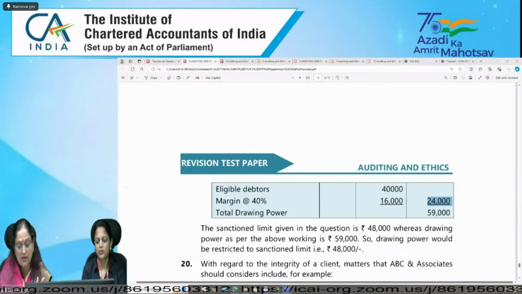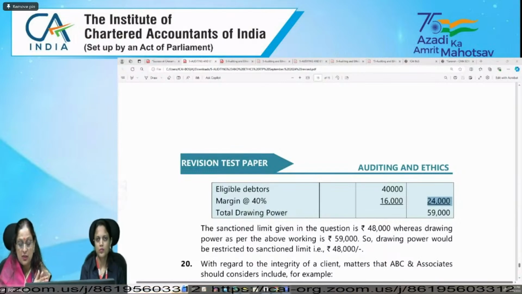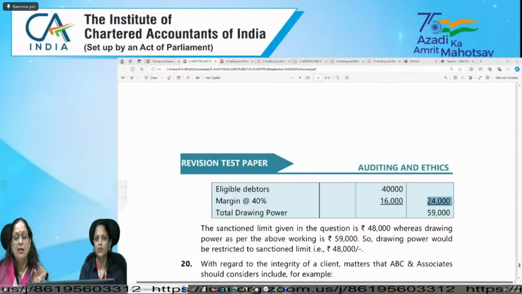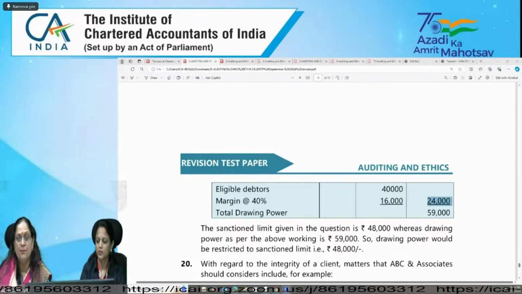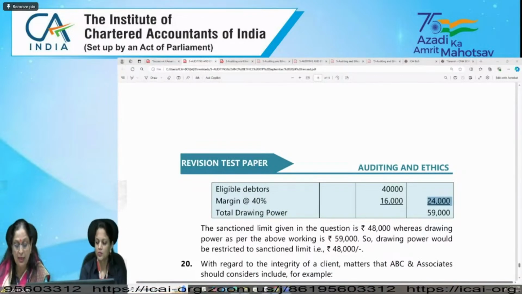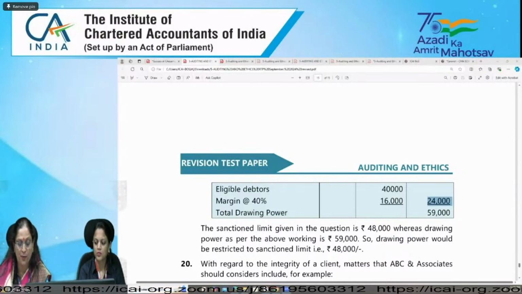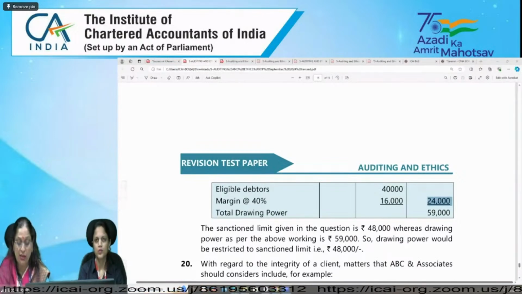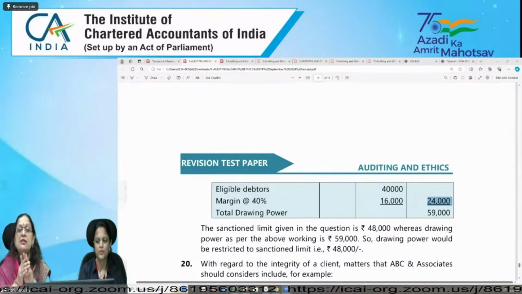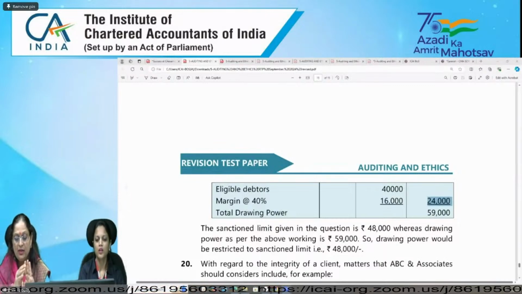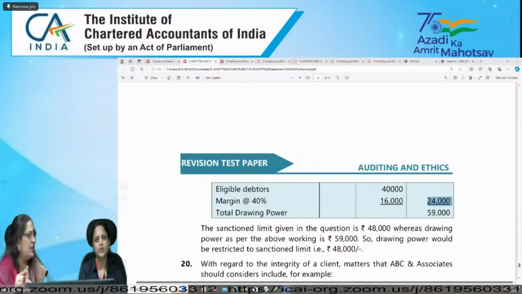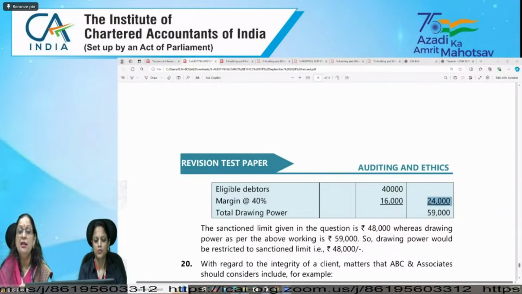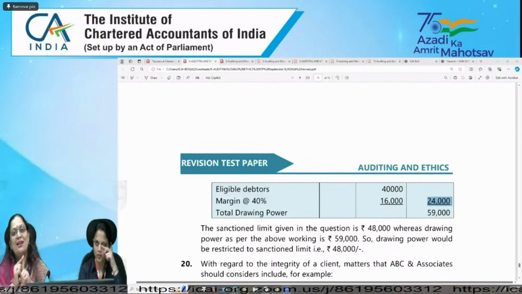Whether he is a registered valuer, and if the registered valuer is there, specify the amount of change, how much change they are telling, right? And if the change is 10% or more in aggregate of the net carrying value of each class of property, plant and equipment or intangible assets, so if it is more than 10%, then also you need to report. So the fourth point is whether the company has revalued its property, plant and equipment as well as intangible assets, or both. If during the year revaluation is done, then you need to check the revaluation is done by the registered valuer.